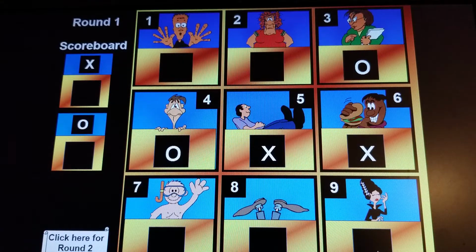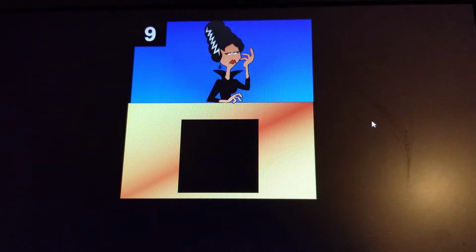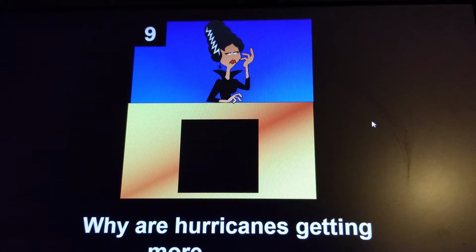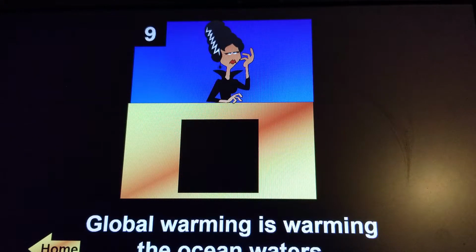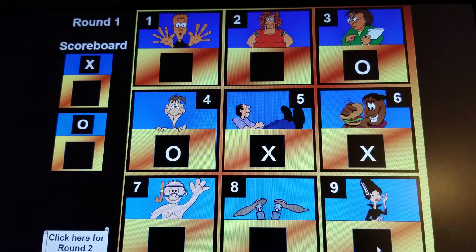Okay, X is going to come down here. Why are hurricanes getting more intense? She says global warming is warming the ocean waters. Consider, does that make sense? And in fact, that is a logical answer. You hopefully agreed. So X takes the square.